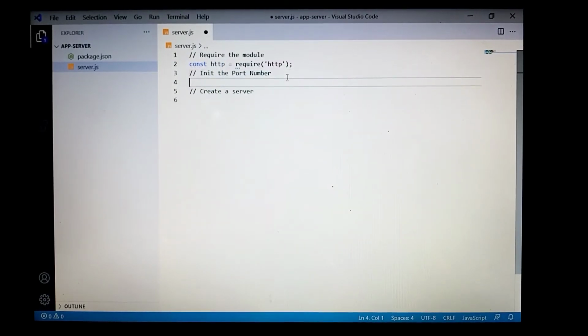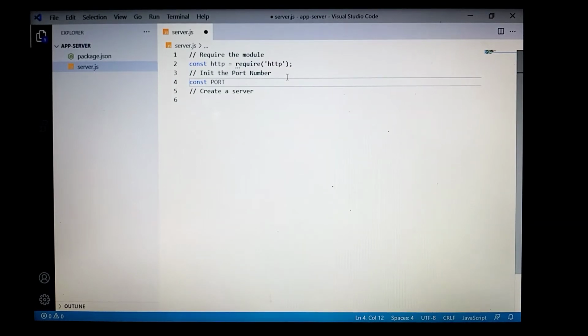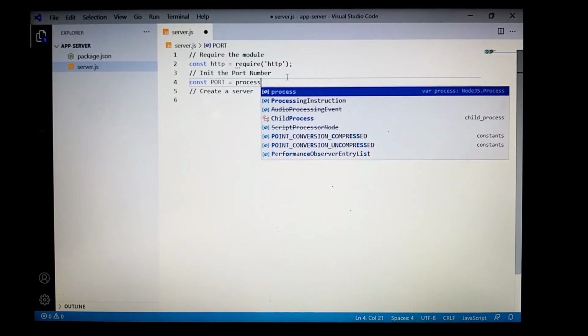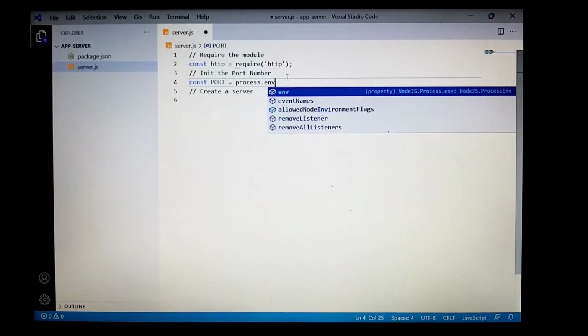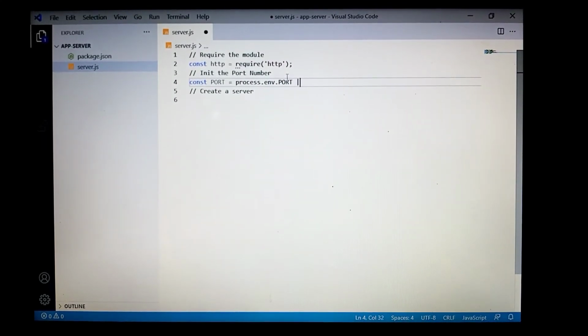Now we are going to initialize the port number which we are going to use. To initialize the port, we will type process.env.PORT || 5000. This means that we will use the port number stored in the environment variable if we have, or else just use 5000.